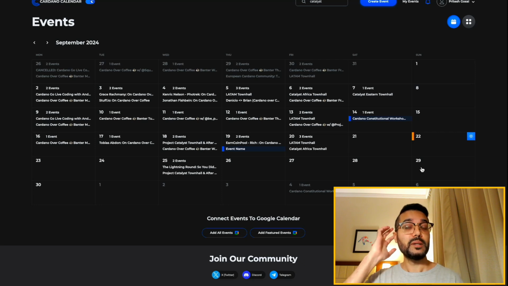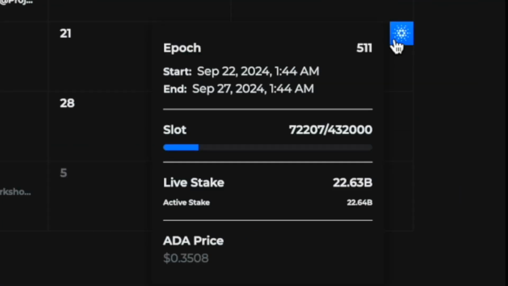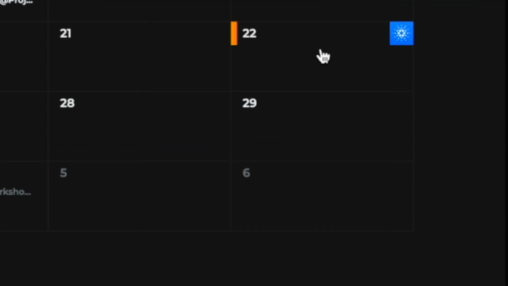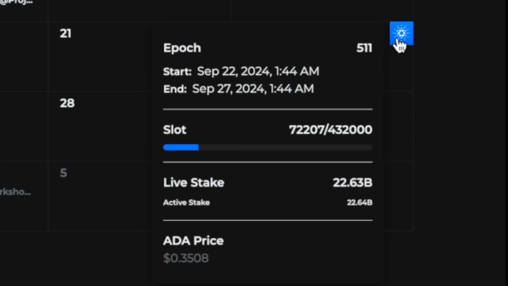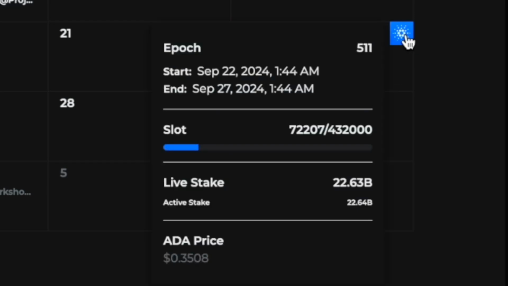We have also implemented the Blockfrost API to be able to add some relevant Cardano data to the calendar as well. So if you hover over this Cardano icon, it's going to be present on the start and the end date of the epoch. In this case, we just started a new epoch, so September 22nd, and we see here it ends September 27th, so another 5 days. It shows us the relevant slot, the live stake, the current ADA price. So definitely some relevant information thanks to the Blockfrost API.